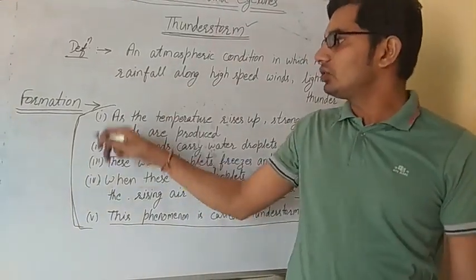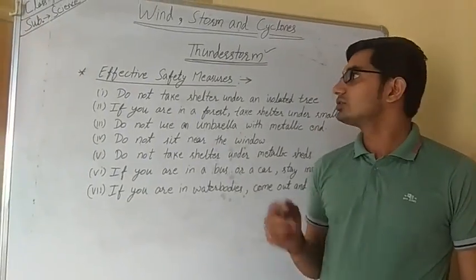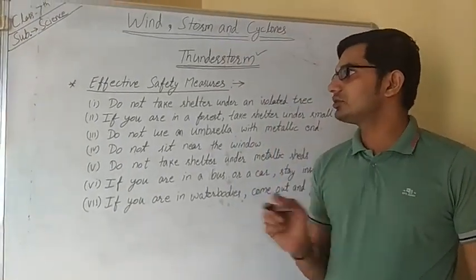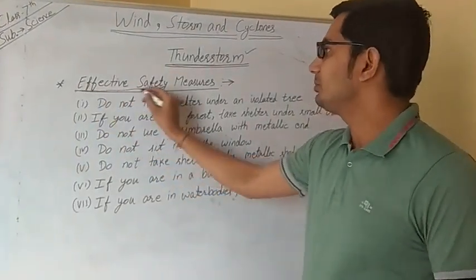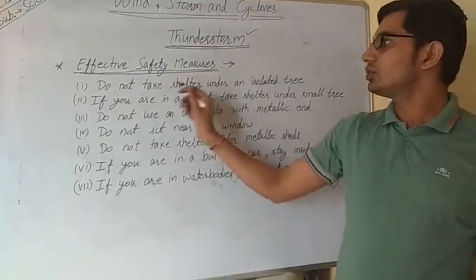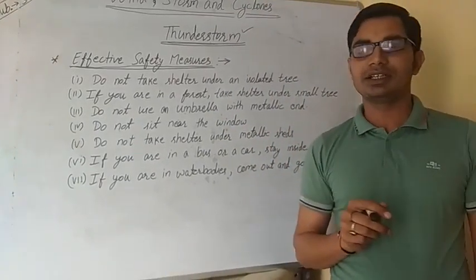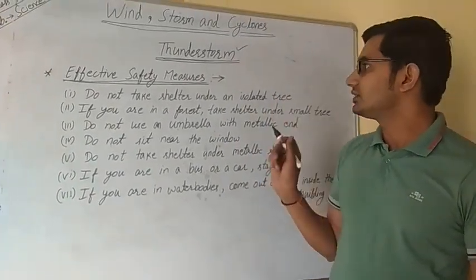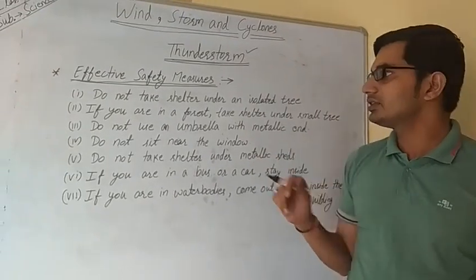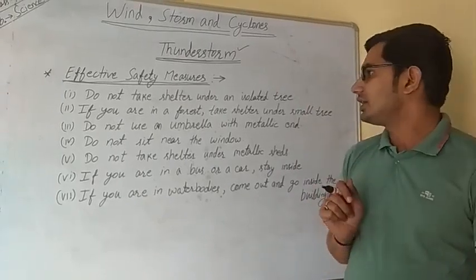That is all due to the wind currents. So during thunderstorms, what effective safety measures should we use? First, do not take shelter under an isolated tree because there is more chance of lightning. So never take shelter under an isolated tree.